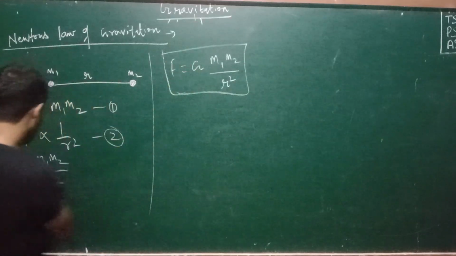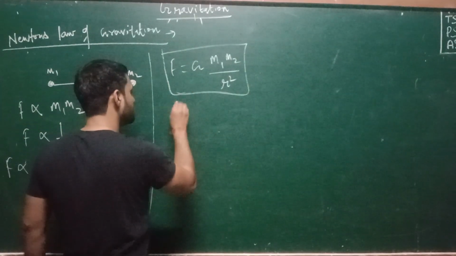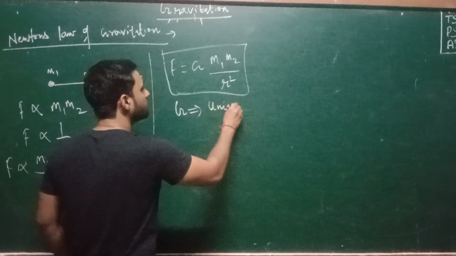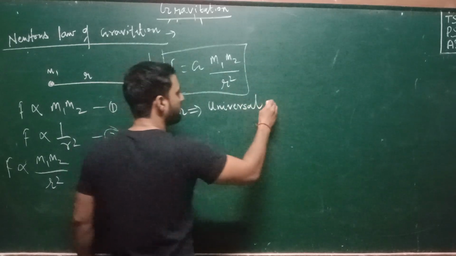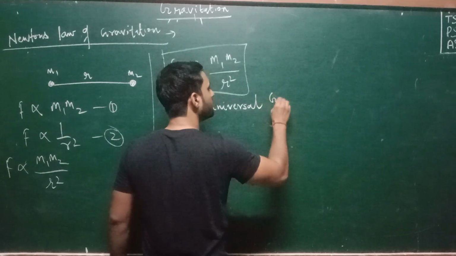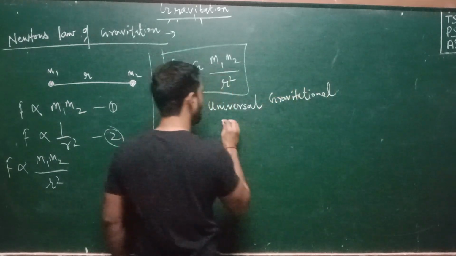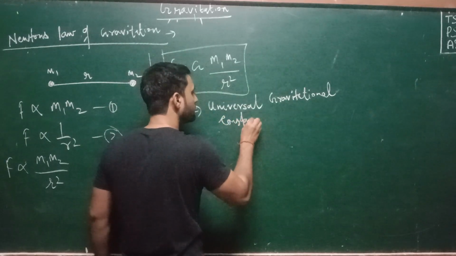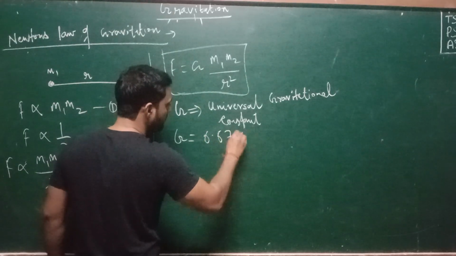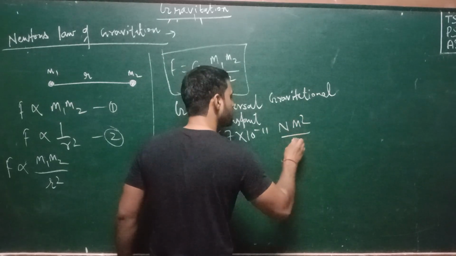On the place of the proportionality sign, you add a constant, capital G. This capital G is known as the universal gravitational constant, and its value is 6.67 times 10 to the power minus 11 newton meter square per kg square.